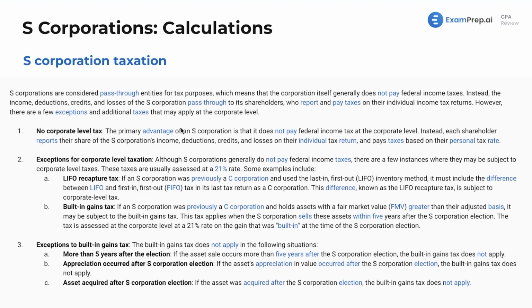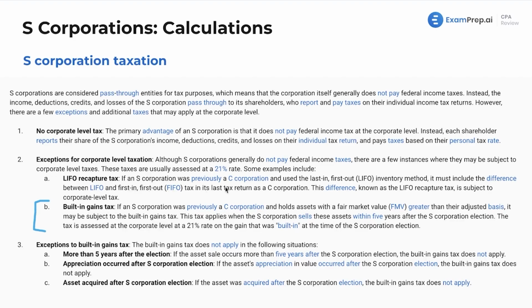The primary advantage is that generally there's no tax at the S-Corp level. Everything flows to the individuals who pay taxes based on their personal tax rate. However, we do have exceptions for that corporate level taxation. Generally they don't pay the federal taxes, but when will these taxes be assessed at the 21% corporate rate? Some examples include the built-in gains tax, which we did go through in the prior lesson, and the LIFO recapture tax, not as important, but we'll go over it. Obviously, you'll see the built-in gains tax probably a little bit more.